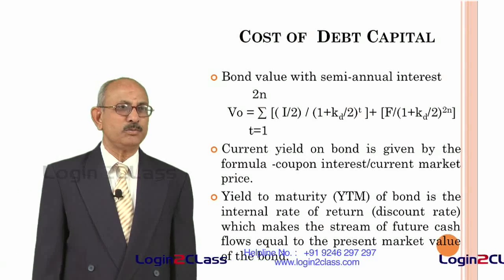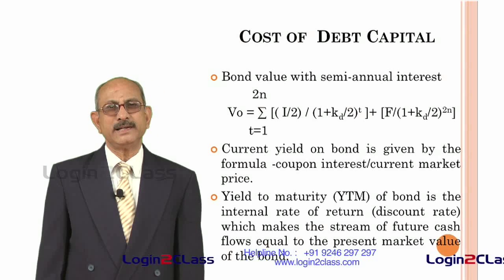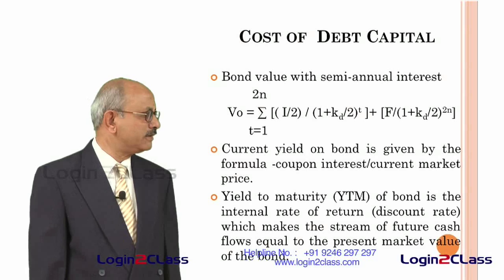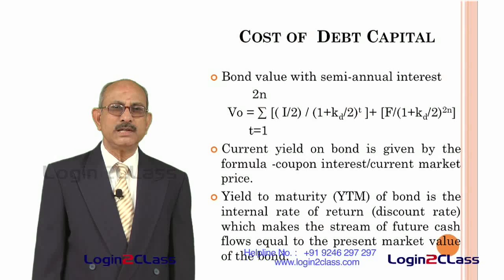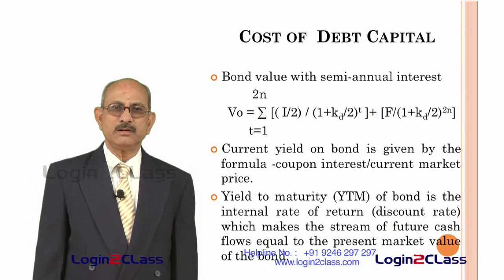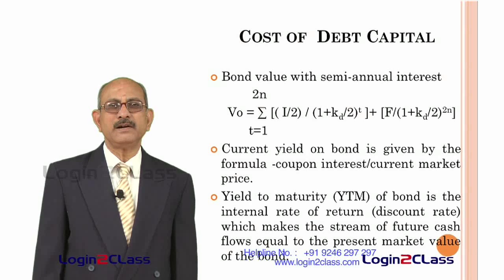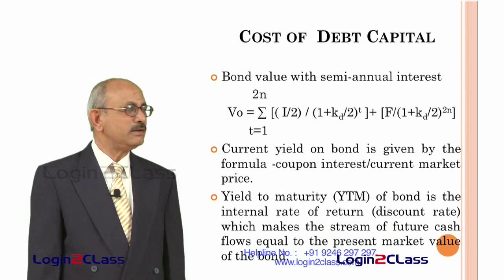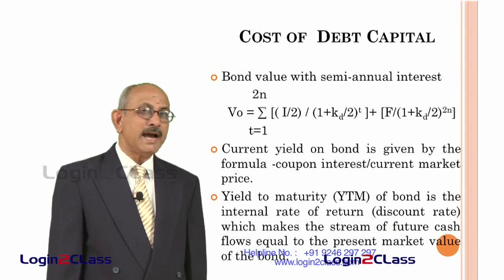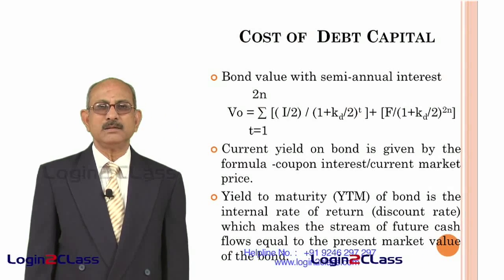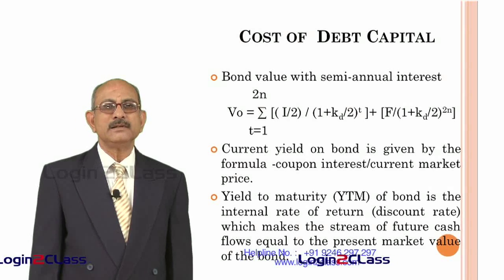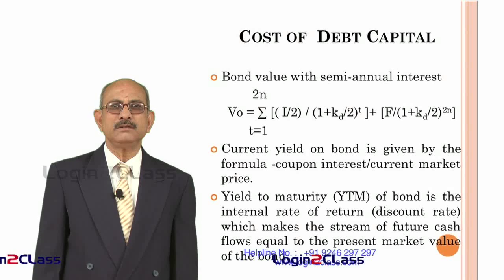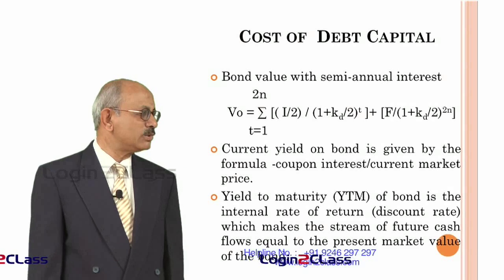So, on 1100 rupees investment, what you will be getting as interest will remain 100 only, because interest is always calculated on the face value of the bond. So, your actual yield, which we call the current yield, will be 100 divided by 1100, which will be less than 10%. So, as the price of the bond increases in the market, the yield will keep going down because you will be investing more money to receive the same interest payments as denoted by the coupon.